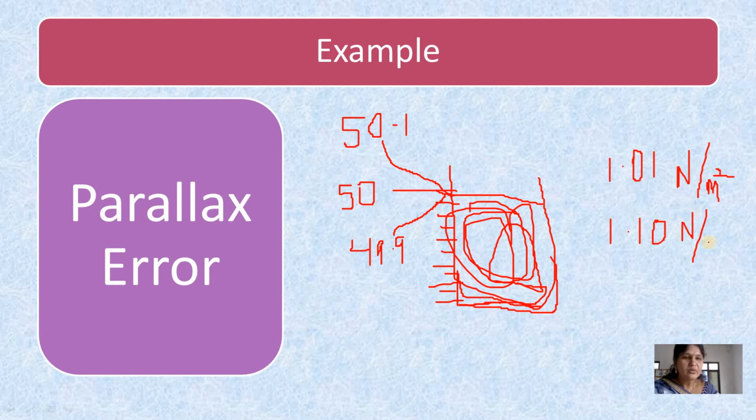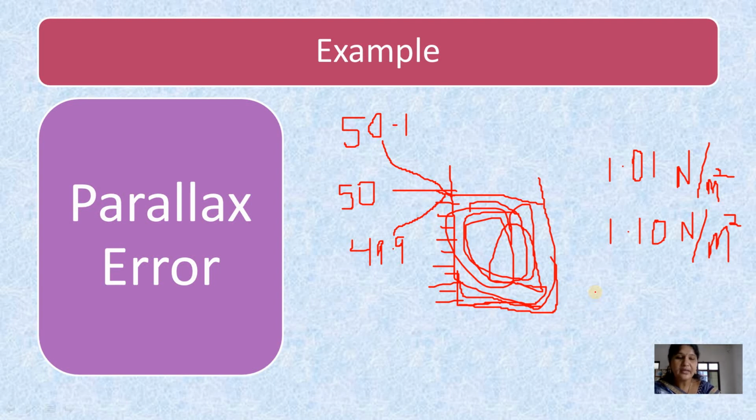So the actual value is 1.01, but he has recorded 1.10. Due to this, the value differs and error occurs. So these are the different types of errors which occur due to human mistakes. There are various ways in which an operator or observer can create an error in the measurement.